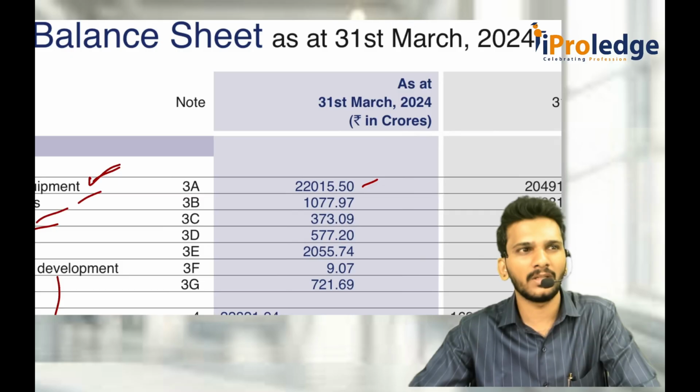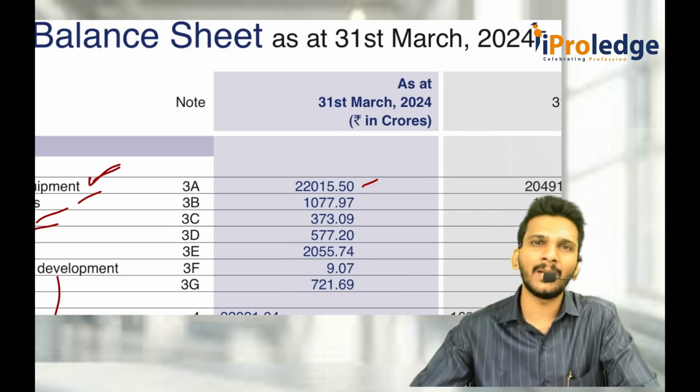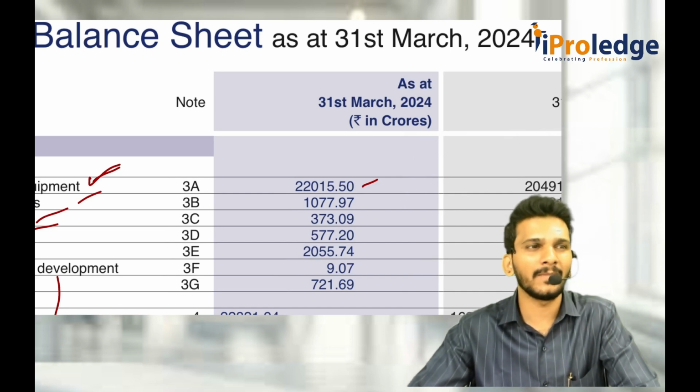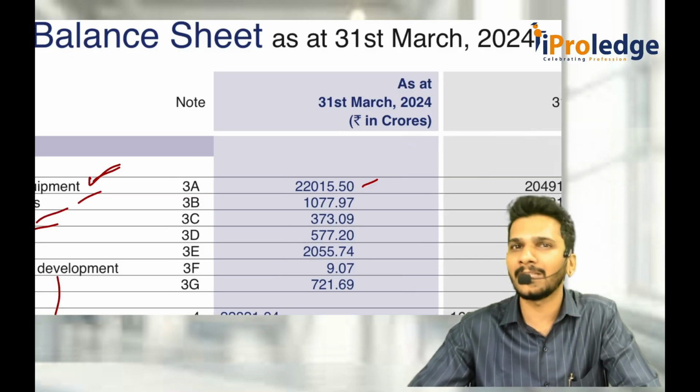Now AS 10 talks about this thing. That means not just this company, any company, whenever they are writing property, plant and equipment, definitely they have to follow accounting standard 10 only. When everybody is following the same thing and everybody knows that this is what is being followed, then we call it general purpose financial statements.